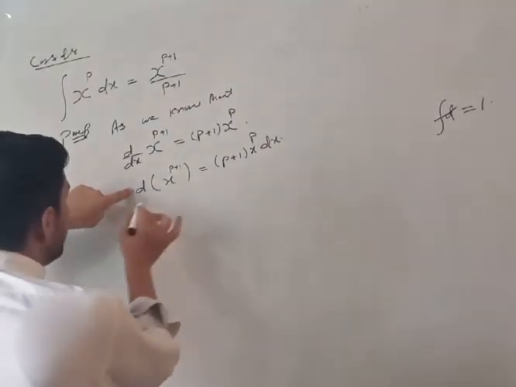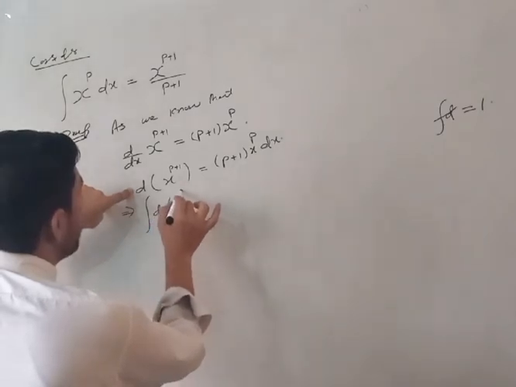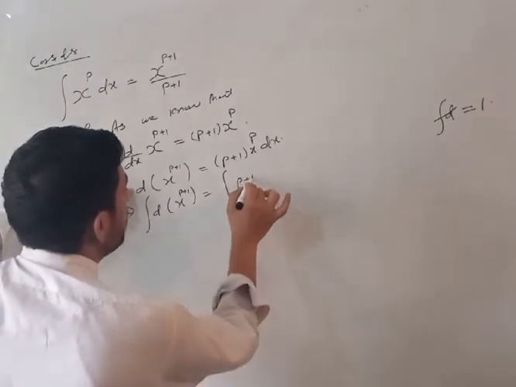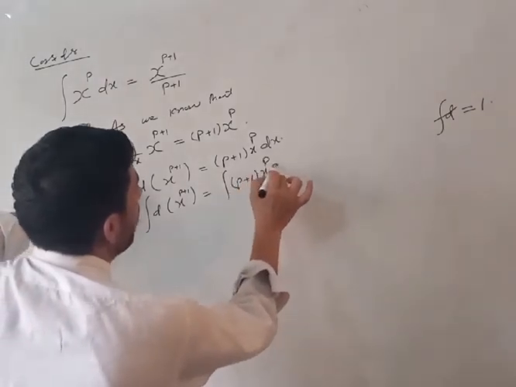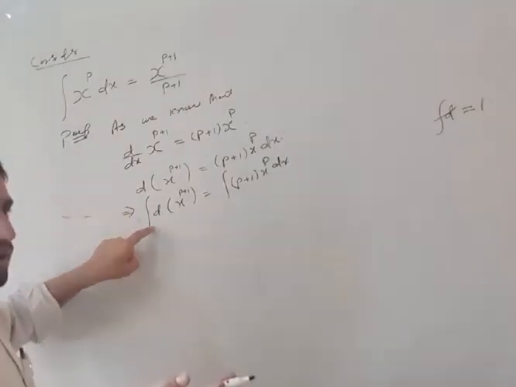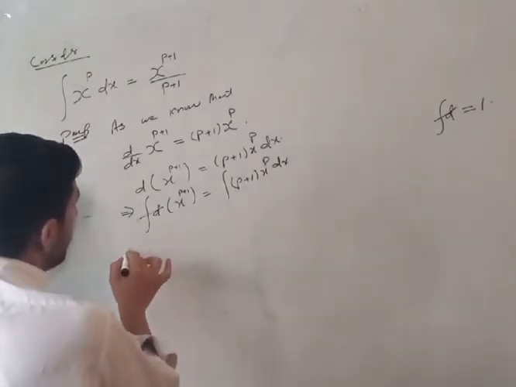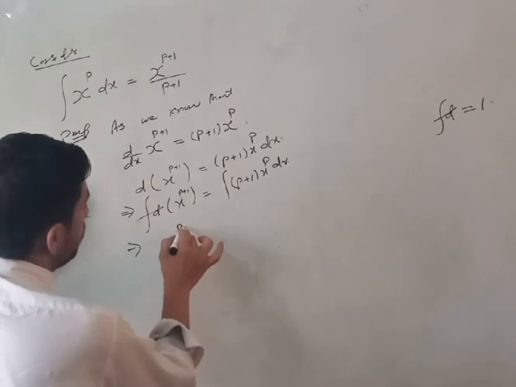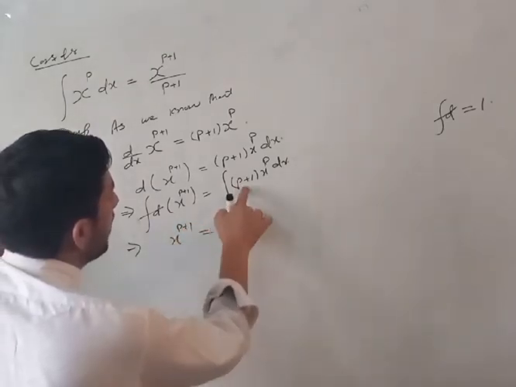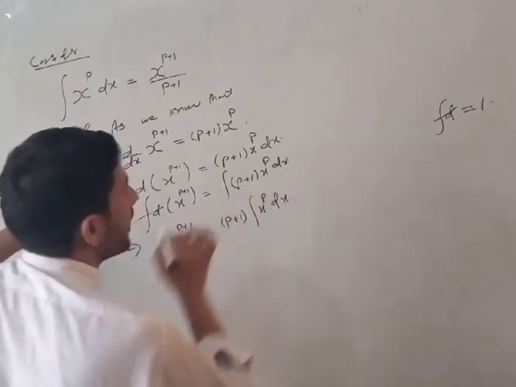Therefore, by integrating both sides with respect to x, the integral of d of x power p plus 1 equals the integral of p plus 1 into x power p dx. Differentiation and integration are the opposite of each other, so they cancel the effect of each other, and this becomes x raised to the power p plus 1, and p plus 1 is a constant, so we take it outside the integral, and this becomes the integral of x power p into dx.